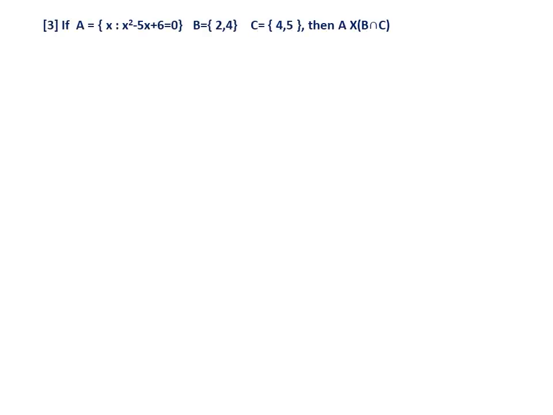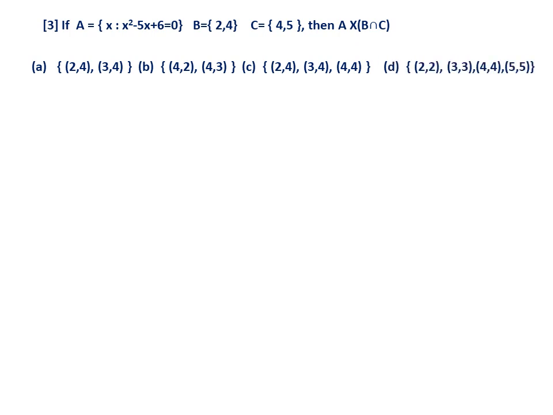Next one: if A equals {x such that x square minus 5x plus 6 equals 0}, B is given in roster form, C is also in roster form, {2, 4} and {4, 5}, then find A cross (B intersection C). Of course, it's not directly related to relations and functions, but the cross product is required in relations. Therefore, I have included one question, because I have not included this type of question in sets.